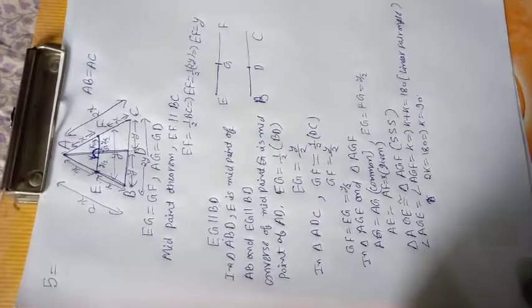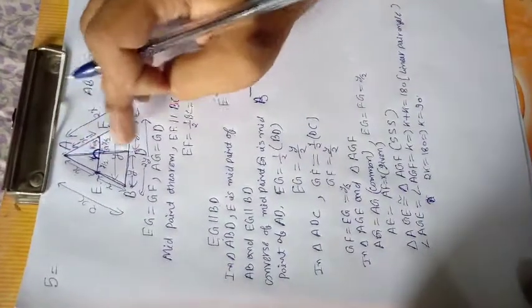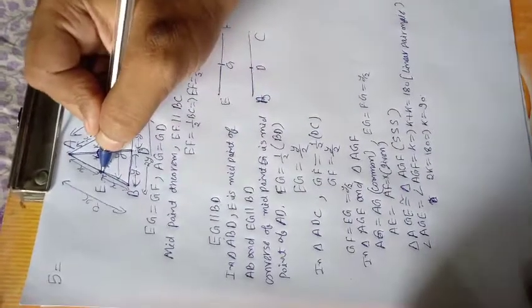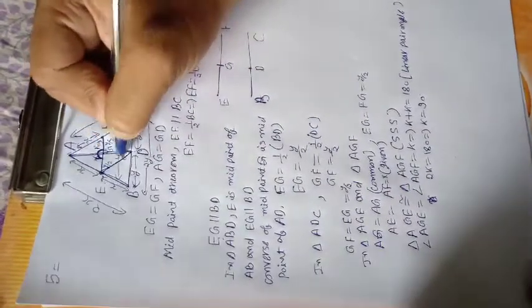Now we have to prove that AG equals GD, both are equal. So for that we have to join this.